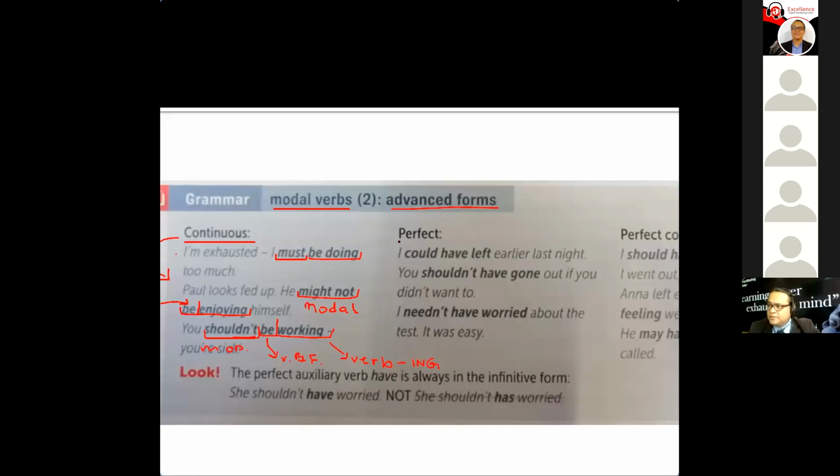All right. So we did the perfect form. Now let's take a look at the perfect continuous form. All right, Charlie, take it away. In what part, man? Perfect continuous.